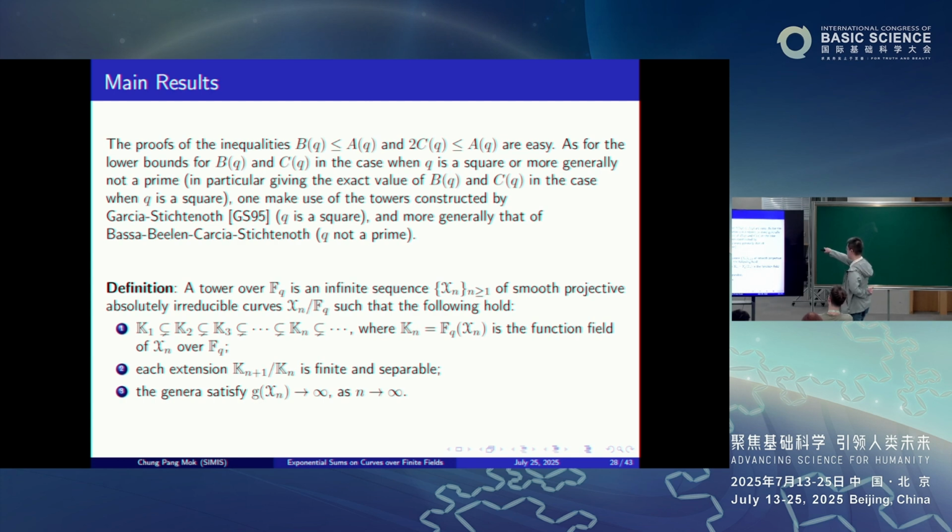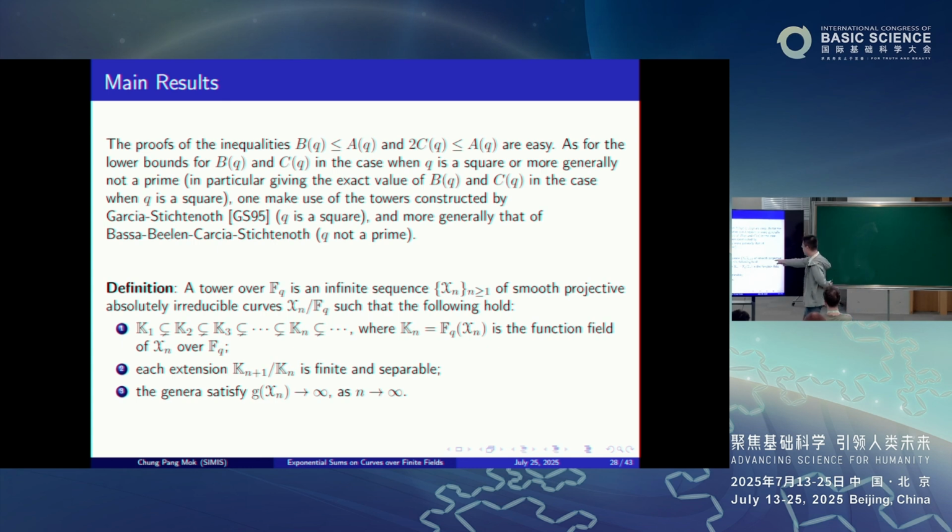In particular, for giving the exact value of these in the case when q is a square, one makes use of the towers constructed by Garcia-Stichtenoth in the case when q is a square, and more generally that of Bassa-Beelen-Garcia-Stichtenoth for the case when q is not a prime. Okay, so just a definition. By a tower over F_q, we mean an infinite sequence of smooth projective absolutely irreducible curves X_n over F_q, such as the following.